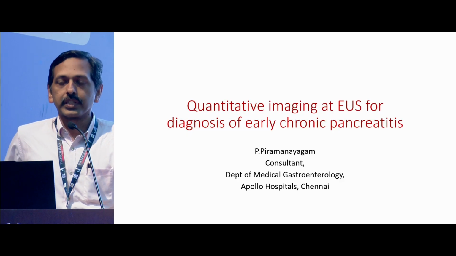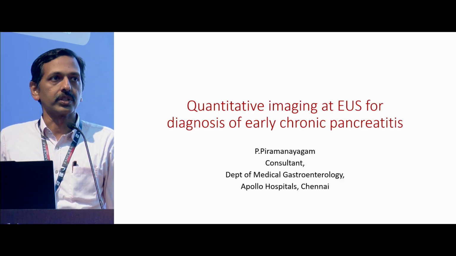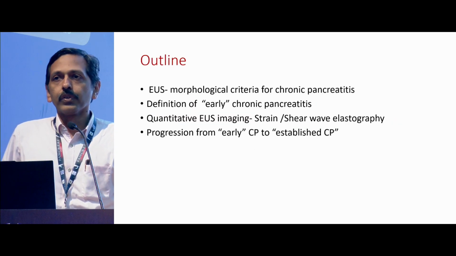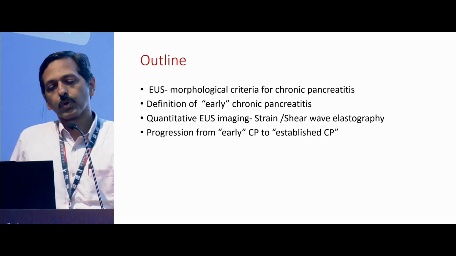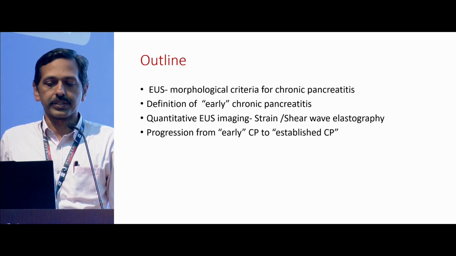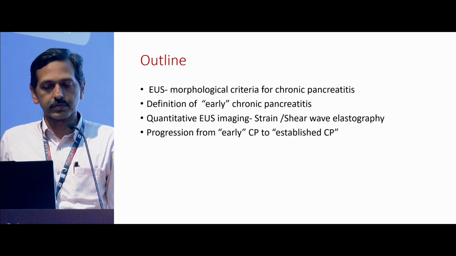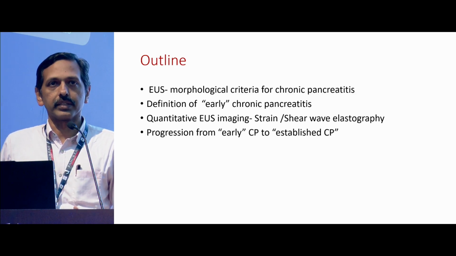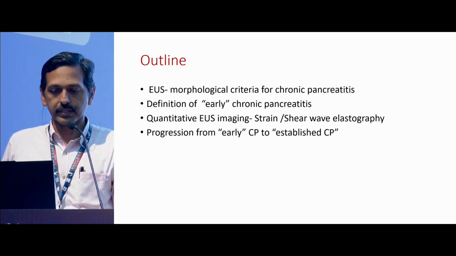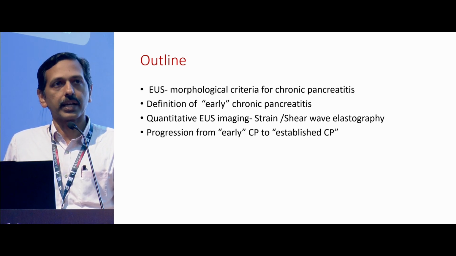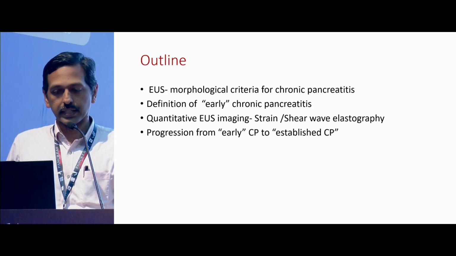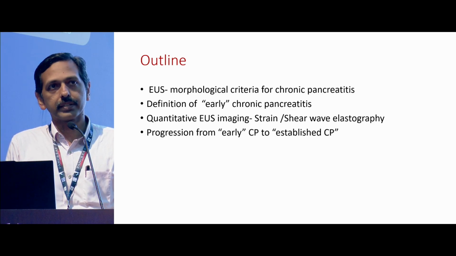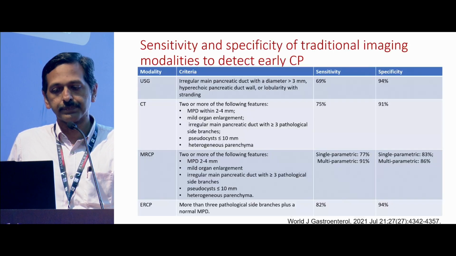So the brief for me for the next 15 minutes is to speak about quantitative imaging at EUS for diagnosis of early chronic pancreatitis. I'll go through this under the following headings. We'll look at the current morphological criteria that we use to diagnose chronic pancreatitis, what its limitations are, and what the definition for early chronic pancreatitis is. Do we have a standard definition, or is there still some lacuna? What does quantitative EUS imaging add to this, and where does it stand at present? And does identifying this so-called early chronic pancreatitis really matter in follow-up?